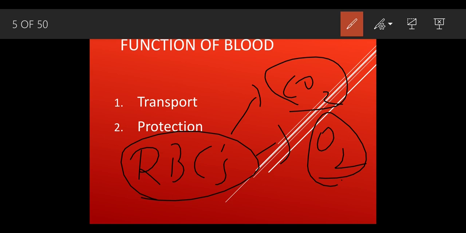This blood also helps us to maintain the distribution of heat. Okay, it helps in maintaining the body temperature. This also helps in the transportation of the hormones. We have already studied the endocrine glands. So the endocrine glands directly secrete their secretions into the blood.